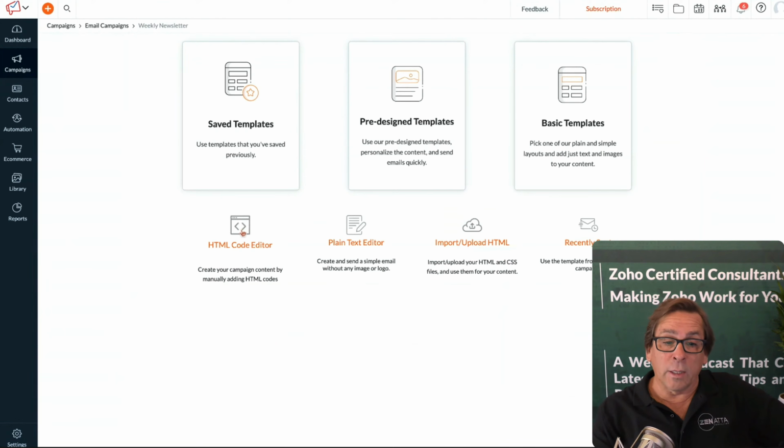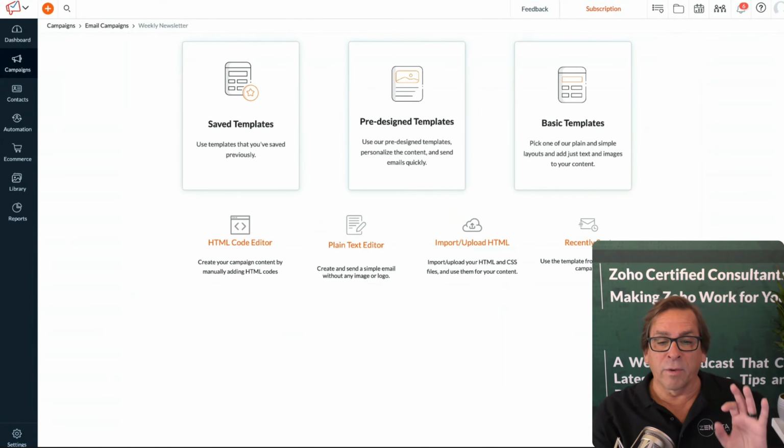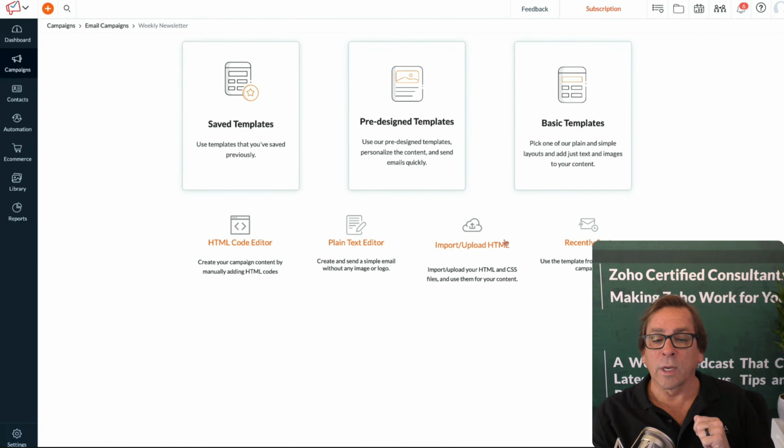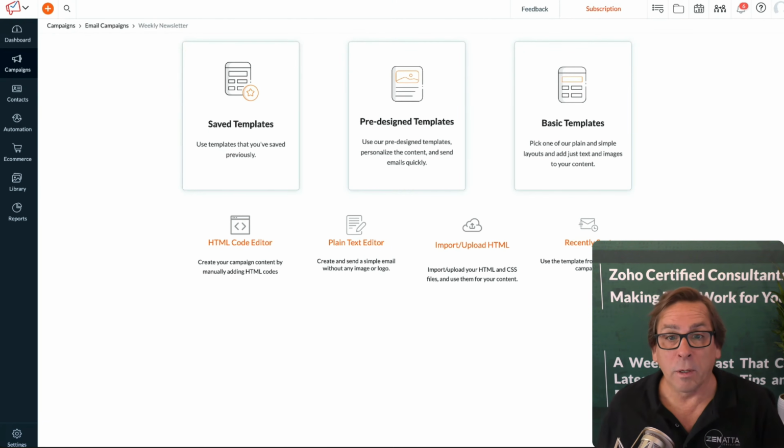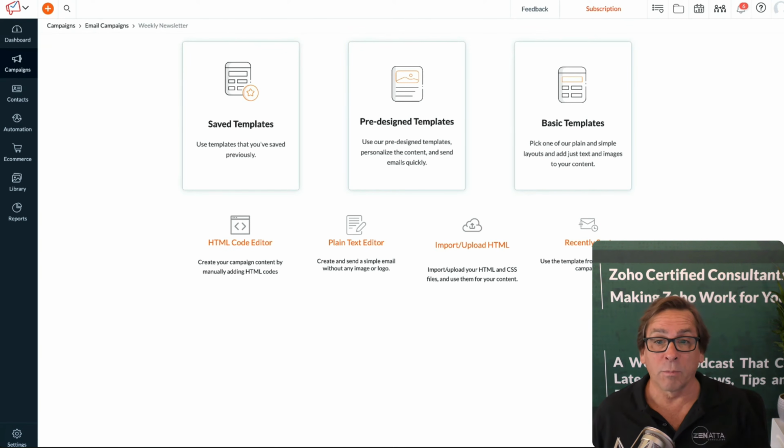Also, you can jump directly into an HTML code editor, and this is manual. If you jump into that, you're basically working in straight HTML. If you're good at that, you can do that there as well. You can go into a plain text editor. Very, very simple email, no images, no logos, just plain text. And you also can do an import upload of HTML. So maybe you're migrating from another marketing automation platform, you're migrating from MailChimp, you're migrating from Constant Contact, you've got all these newsletters over there, you love them, you can grab that HTML and just upload it in here.